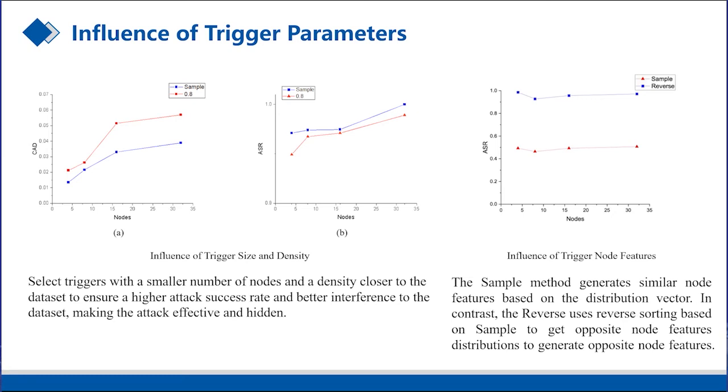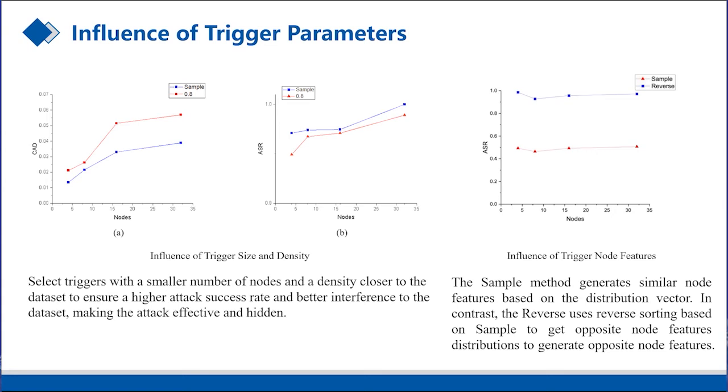We compare the attack success rate of the two generation methods of the node features. The sample method generates similar node features based on the distribution vector. In contrast, the reverse method is based on the sample to get the opposite node feature distribution to generate node features.